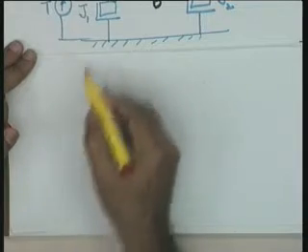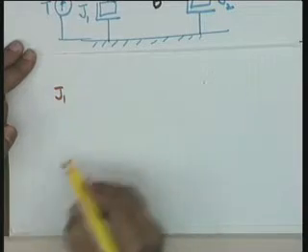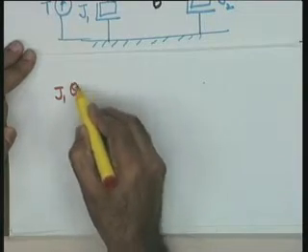Otherwise, you please write the free body diagram for J1, the free body diagram for J2, take the force balance equations, you get the corresponding differential equation model. So, in this particular case, the two equations turn out to be J1 theta 1 double dot.